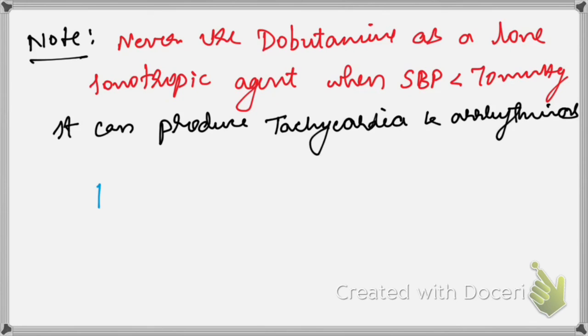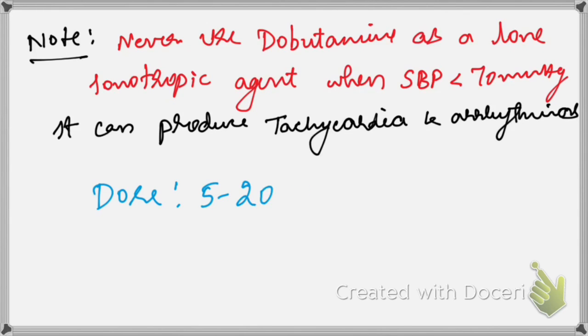Once the SBP improves to more than 70, then you can add this drug as an add-on to increase the cardiac output and increase the perfusion to peripheries, okay. This is very important and should be remembered. When SBP is less than 70, never think of starting dobutamine as the initial inotrope of choice, okay.